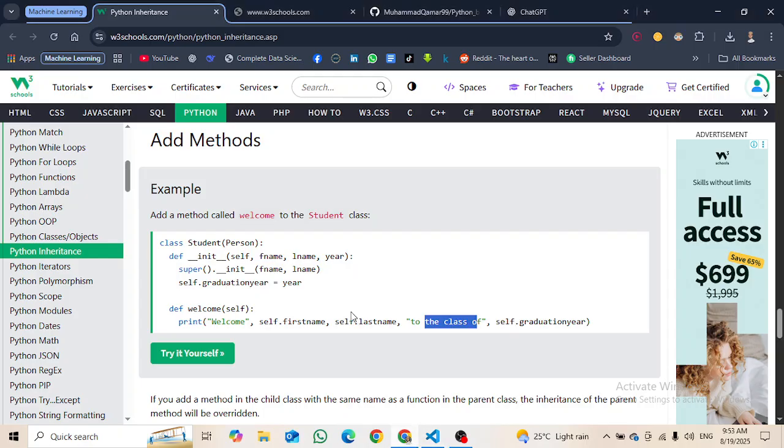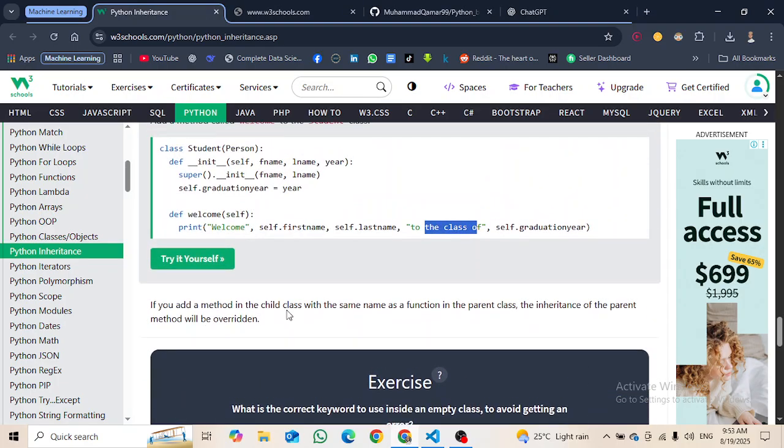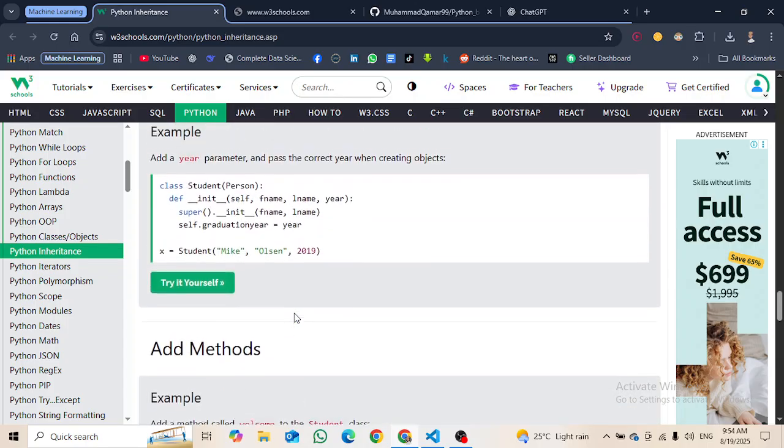It is still not working right now. We will see it here. If you add a method in a child class with the same name as a function in the parent class, the inheritance of the parent will be overridden. If we write the same function name inside a child class which is inheriting a parent class, and the parent class also contains the same function, then the child's function will override the parent's function.